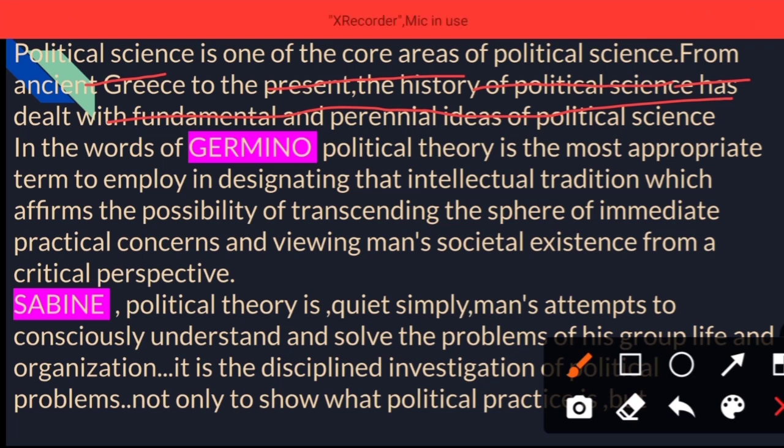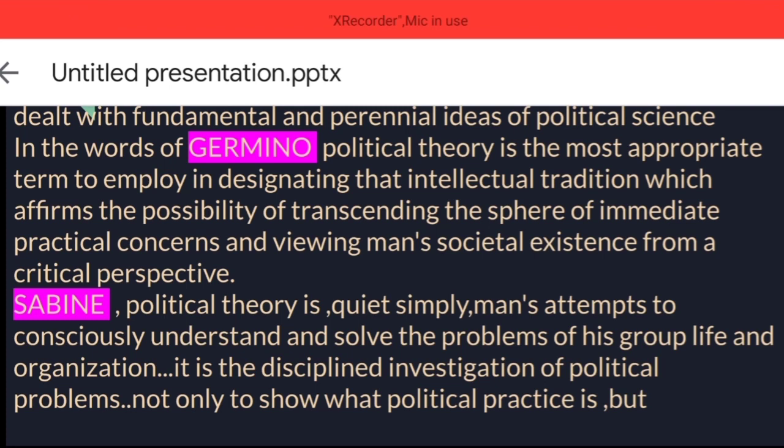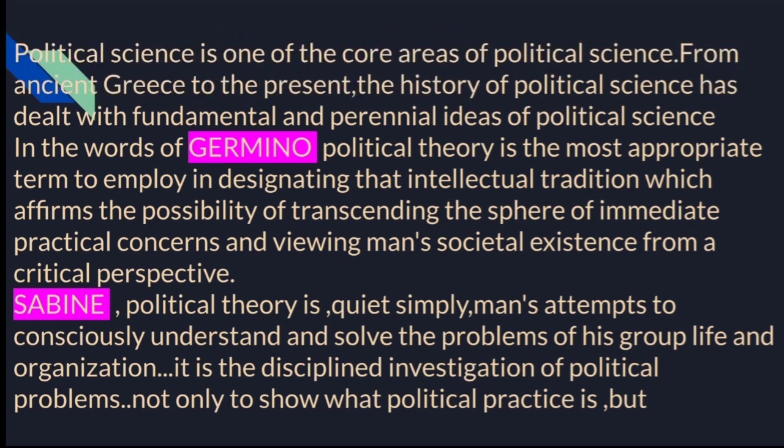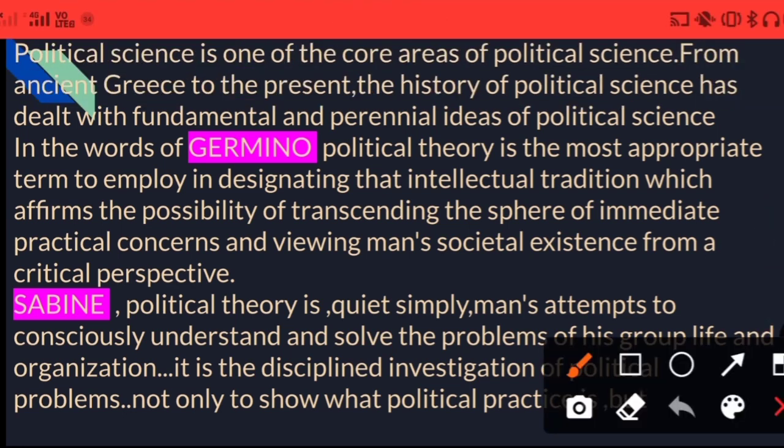So here what we can say is that from the ancient times of Greece to the present, the history of political theory has dealt with the fundamental and perennial ideas of political science. That means these above four lines tell us how political theory is the pillar in the study of political science.